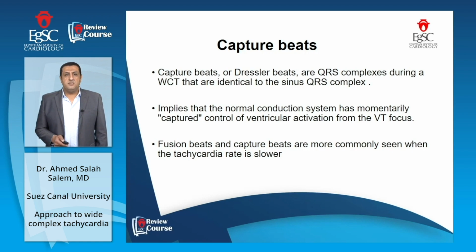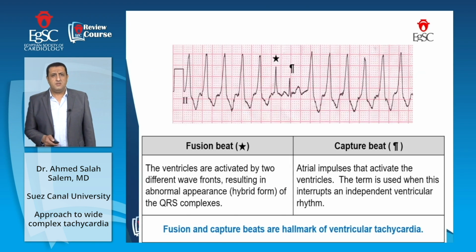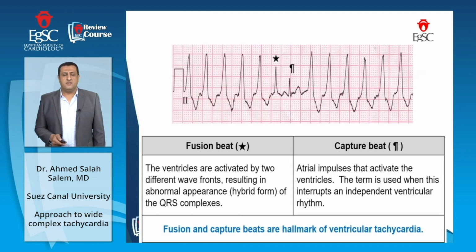Fusion beats and capture beats are more commonly seen when the tachycardia rate is lower. This is an example of a fusion and capture beat. The first few beats are wide QRS complex tachycardia, and the last beats are also wide QRS complex tachycardia. The one with the star is the fusion beat. The ventricles are activated by 2 different wavefronts, resulting in an abnormal, hybrid form of the QRS complex. The other one is the capture beat, where atrial impulses activate the ventricles. The term is used when this interrupts an independent ventricular rhythm.